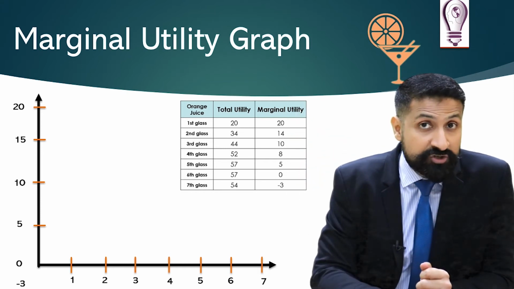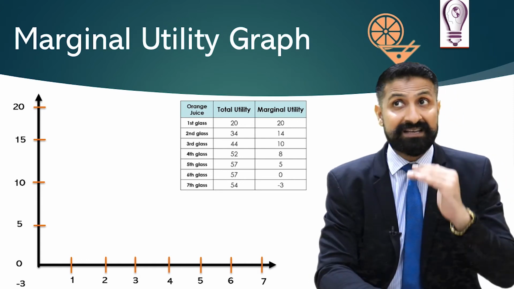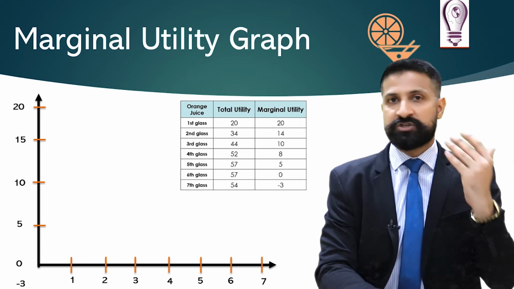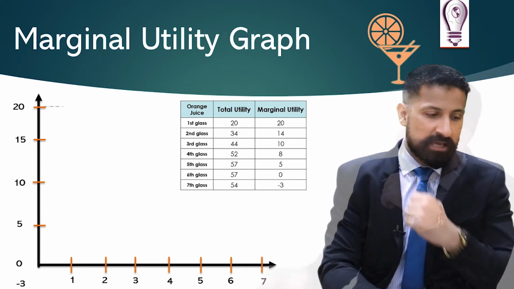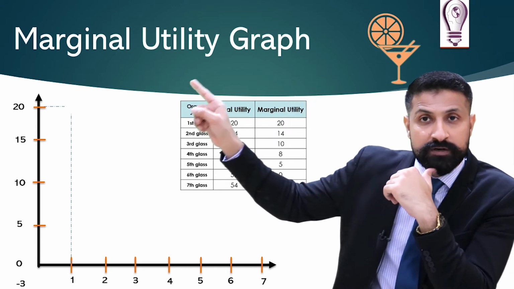Now when I drank the first glass, how much was my marginal utility? The first glass gave me maximum satisfaction. The marginal utility was 20. So here is the first glass. When I drank the first glass, the marginal utility was 20.